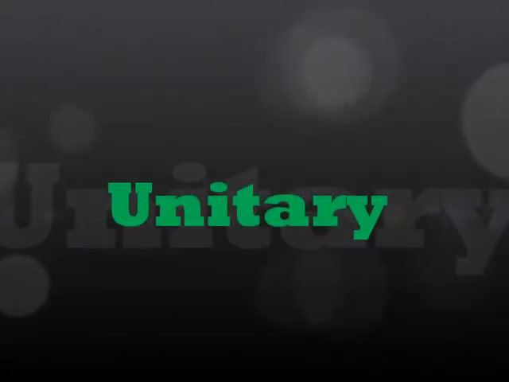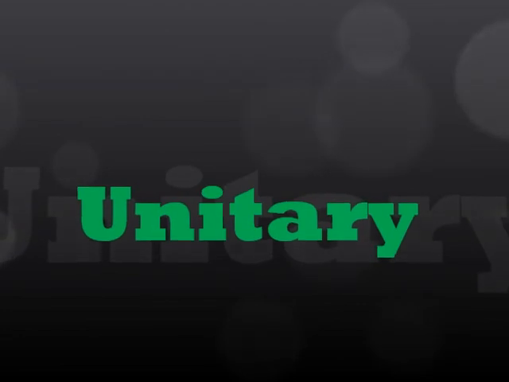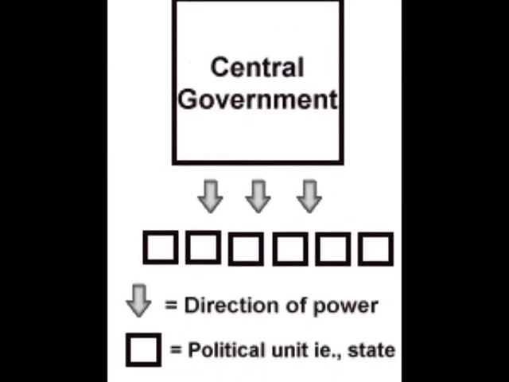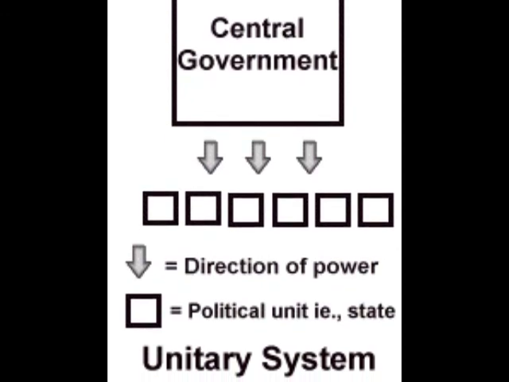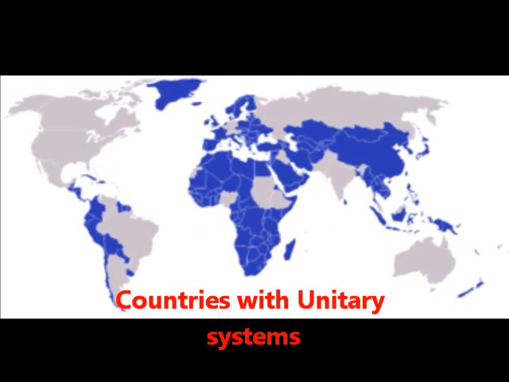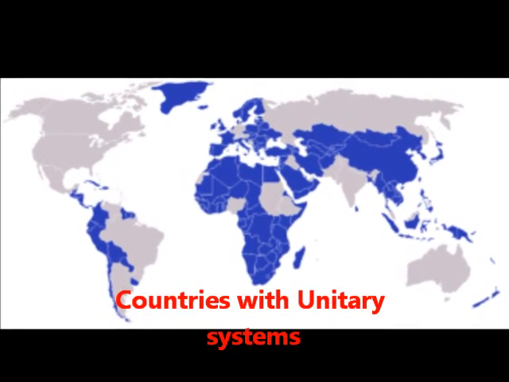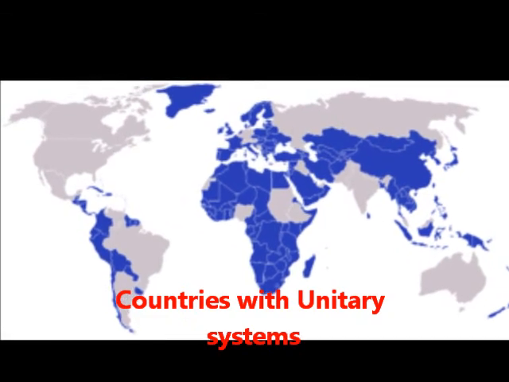The first is a unitary, and a unitary form of government just means that all the powers are held by the government through a single agency. It's a central agency that has all the power. A great example of this would be Great Britain and Parliament. Parliament has all of the power in Great Britain.